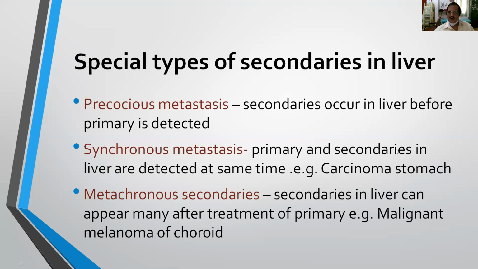For example, in case of carcinoma stomach, particularly when it is arising from the body, the patient has minimum symptoms, so the patient may present with both primary and secondaries. And sometimes metachronous secondaries, that is, secondaries in the liver may appear after treatment of the primary. The best example is malignant melanoma of the choroid, where the patient has taken treatment, but will come after some time or sometimes even after years with secondaries in the liver, which are known as metachronous secondaries. So depending upon the involvement of the liver by secondaries, we can classify them into precocious, synchronous, and metachronous.